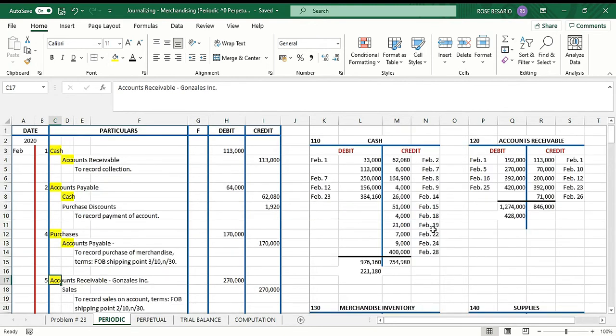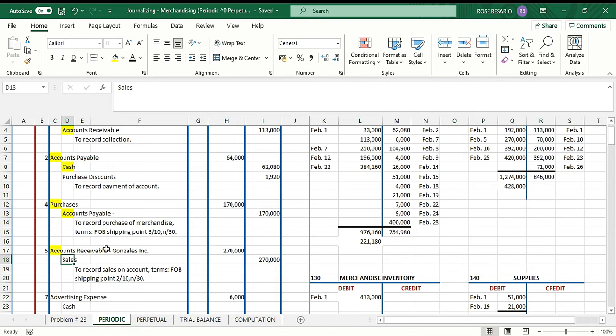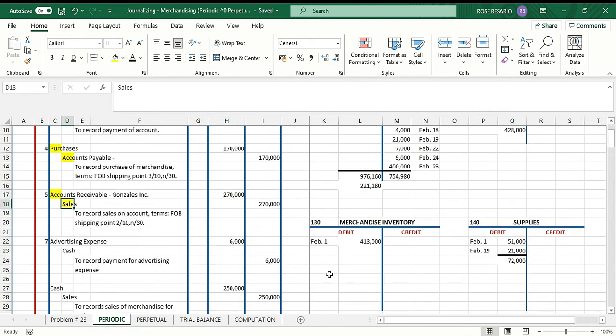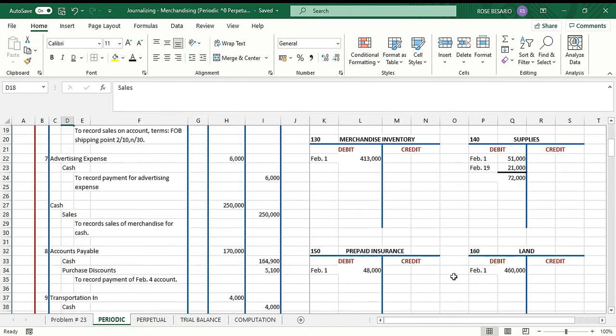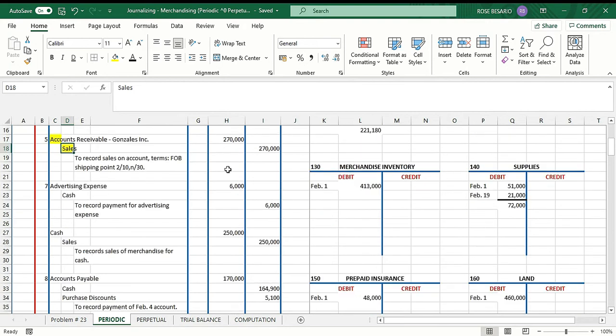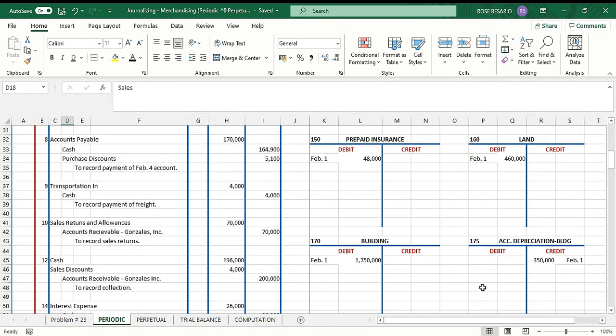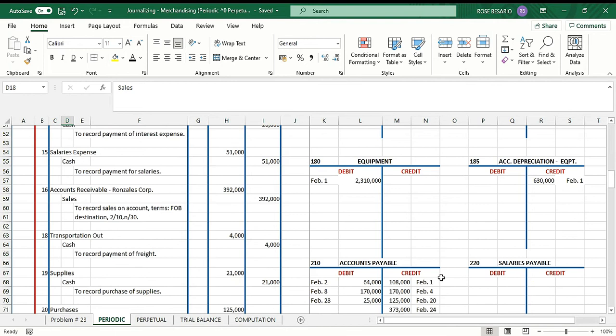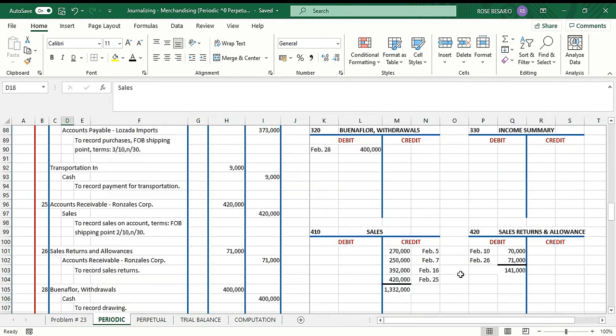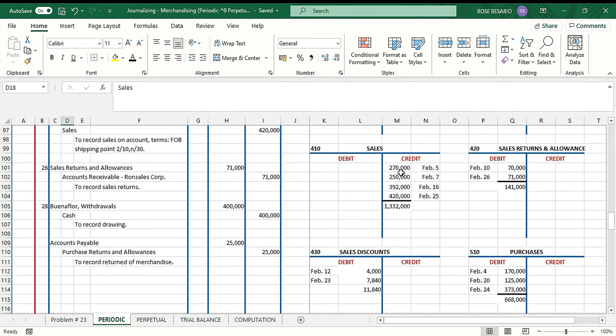Then after that, we have accounts receivable. So proceed to your accounts receivable debit. This is February 5. So you have it here, February 5. Then you credit sales, post sales. So proceed to your sales account. That is February 5, 270,000.